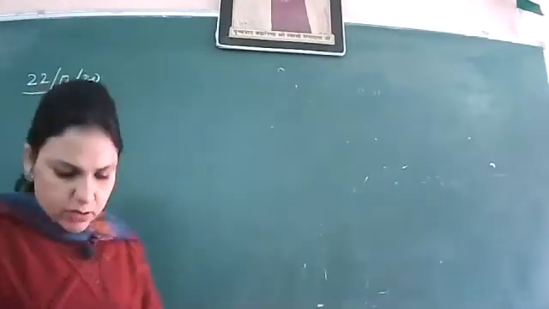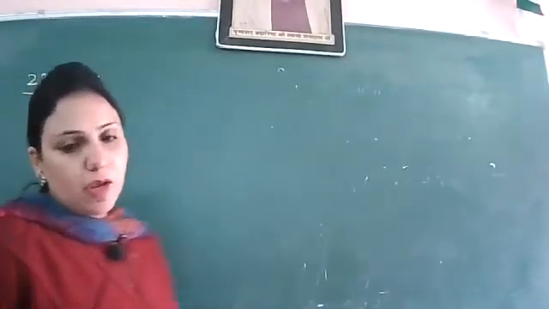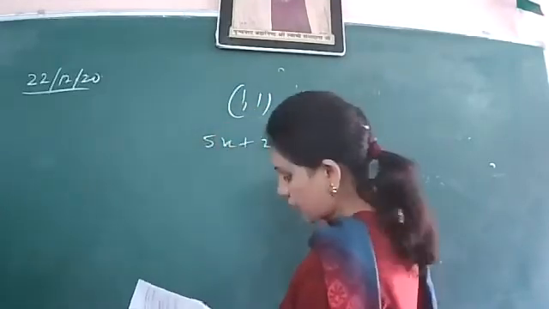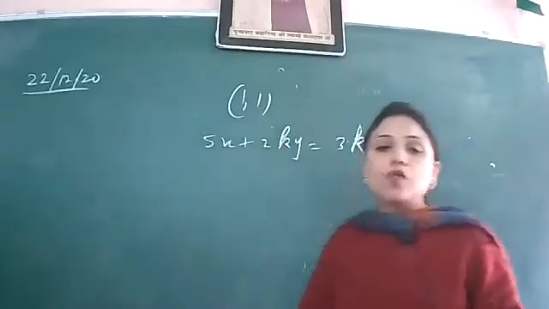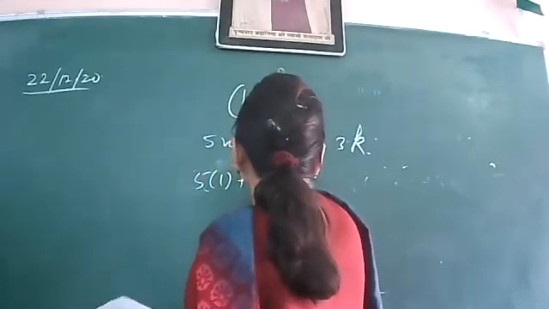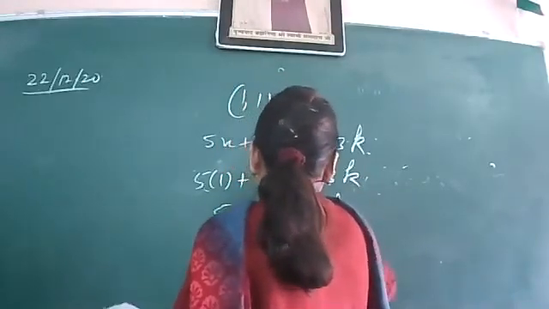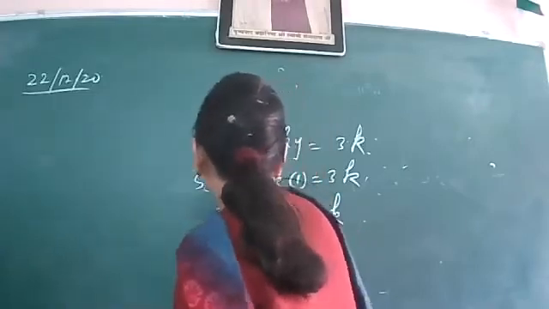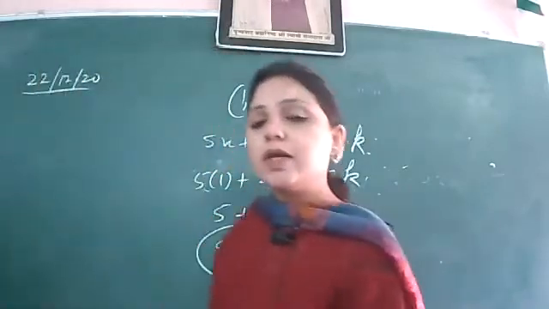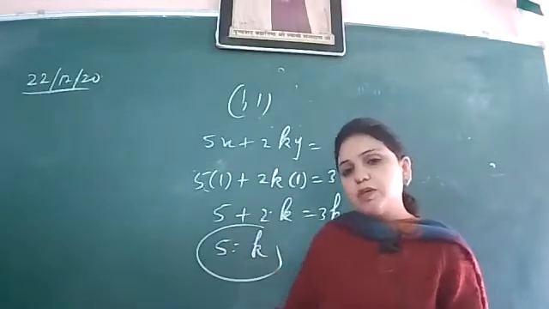Then question number 11th, this was done rightly by so many students. The solution is given, we have to find the value of k. 1 is the solution of the equation 5x plus 2ky equal to 3k, and you want to find the value of k. Just putting x to be 1 and even y to be 1, this is 5 plus 2k equal to 3k. So 5 is equal to 3k minus 2k, that is k. So k comes out to be 5. And so many students have done this rightly. ये ठीक था काफी बच्चों का. जिनका गलत हुआ उनकी maybe some calculative mistake, otherwise concept सबने इसमें ठीक लगाया.